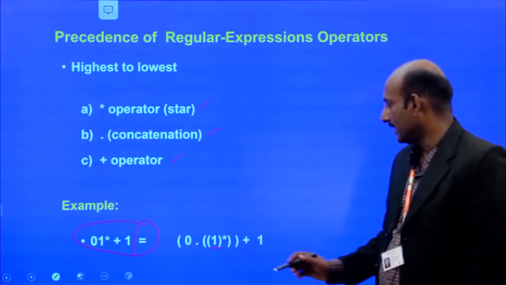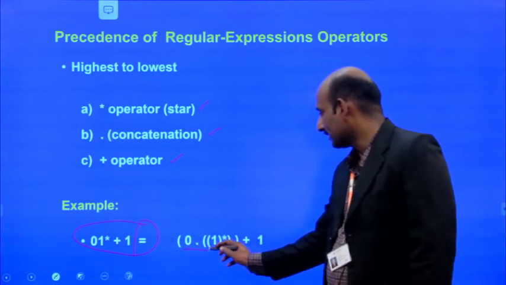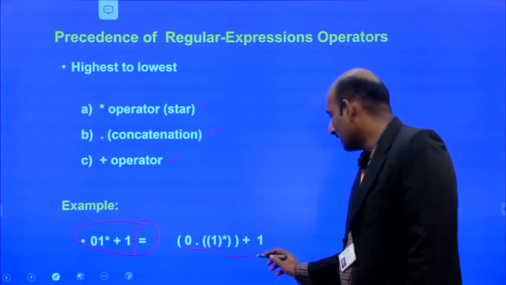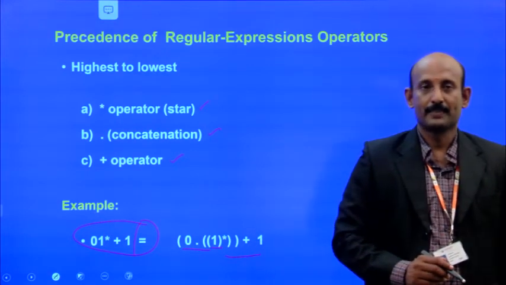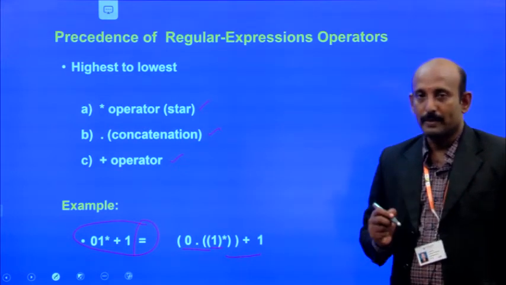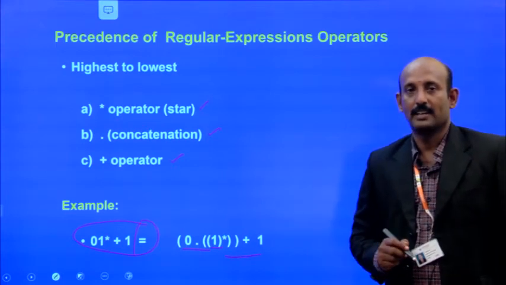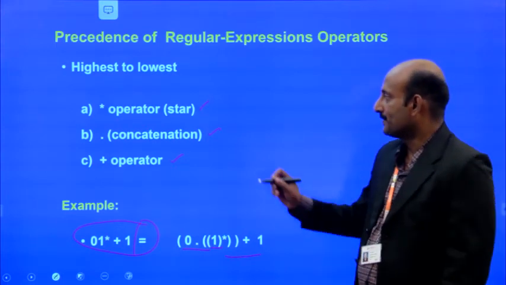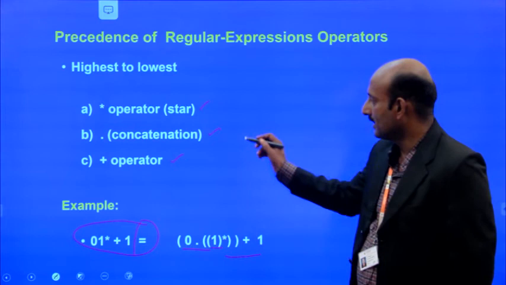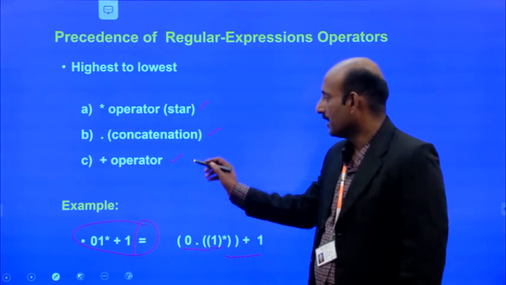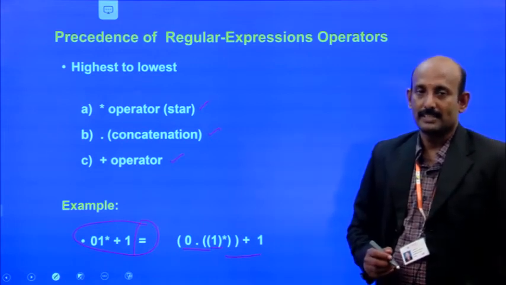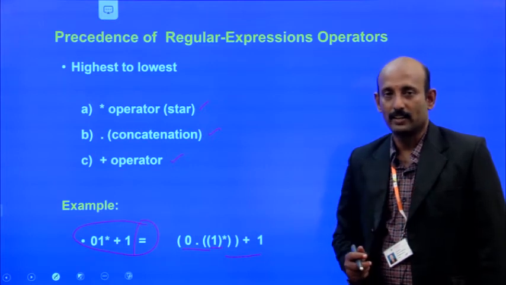Then we go for the concatenation, and third, we go for the addition of plus 1. So star operator, the Kleene closure, is first, the dot operation, concatenation, is second, and the plus operator is third. These three are the precedence of operators used in regular expressions.